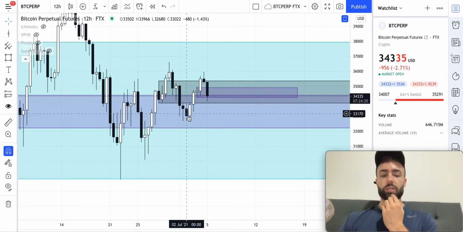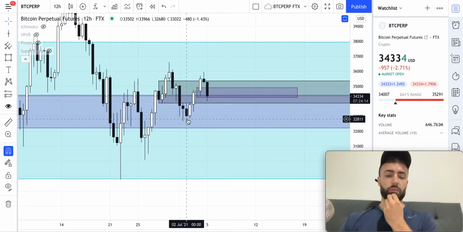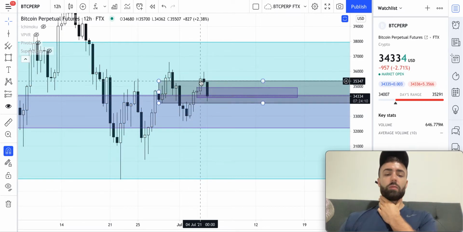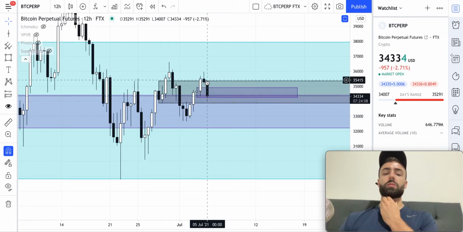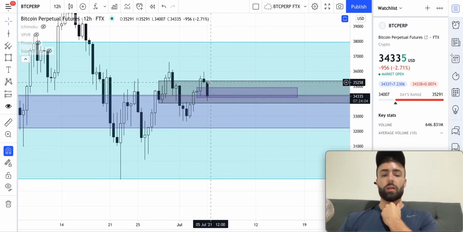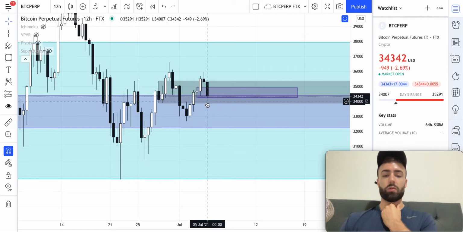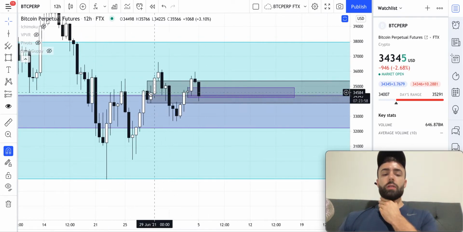So this was a potential short trade right here, this candlestick. From top to bottom, it was about a 3-point-something% trade on spot. Nice little scalp there, and then we went up. It looked like we might close above this zone, but then we closed back inside of it. That was a bearish signal, and as soon as we opened this 12-hour candle, we have been dumping ever since. So now this gray zone is not support.